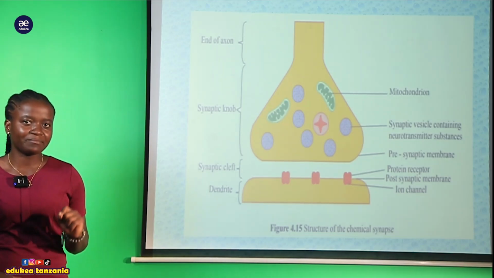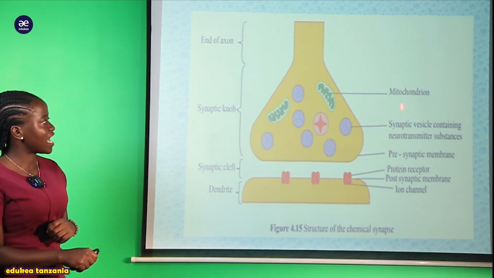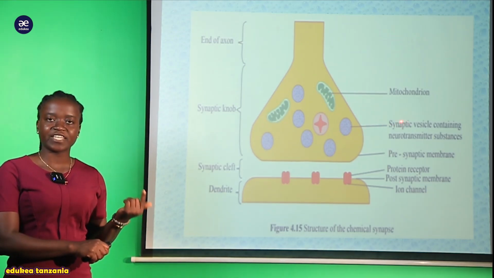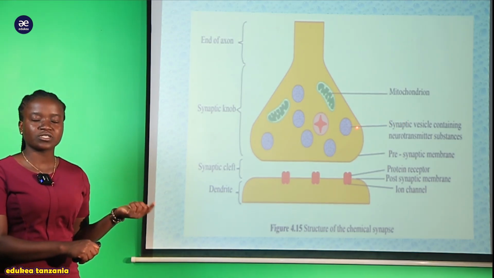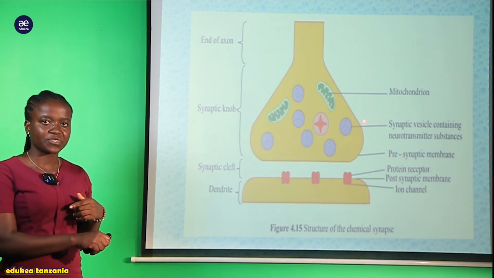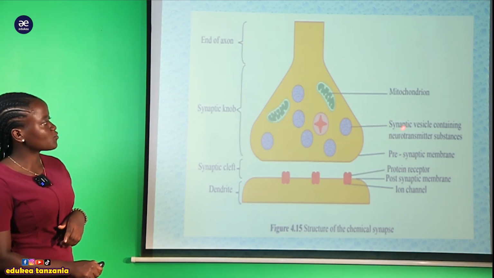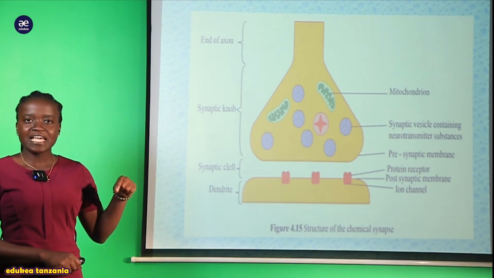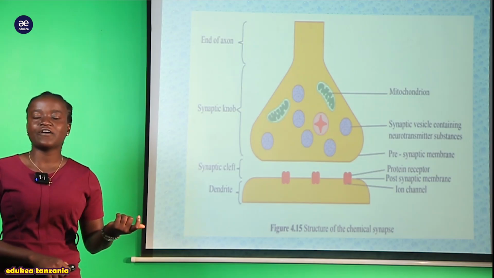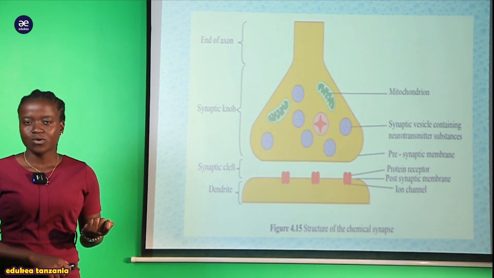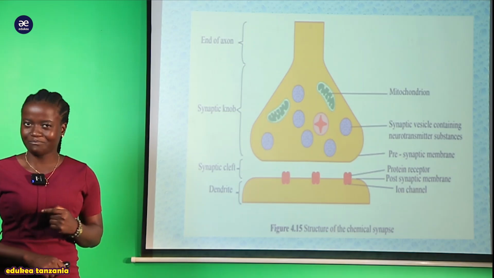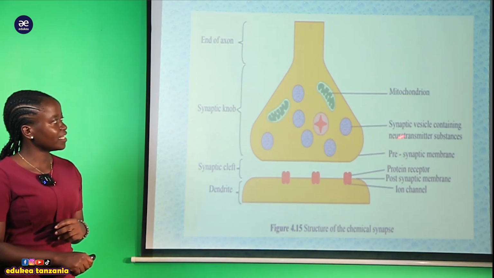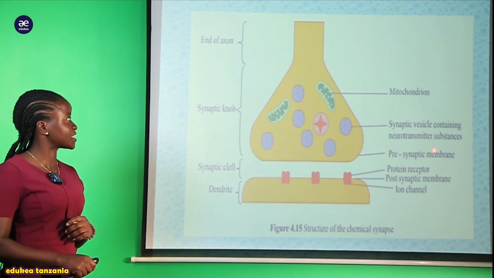Tukianza na presynaptic membrane. Within the presynaptic membrane we have mitochondria. These are the mitochondria which help in providing the energy while the impulses are propagated within it. And also apart from that we have synaptic vesicles containing neurotransmitter substances. Kwa ndani ya hizi synaptic vesicles is where now there are neurotransmitters which help in transmission of the nerve impulse. So that is all about the presynaptic membrane.